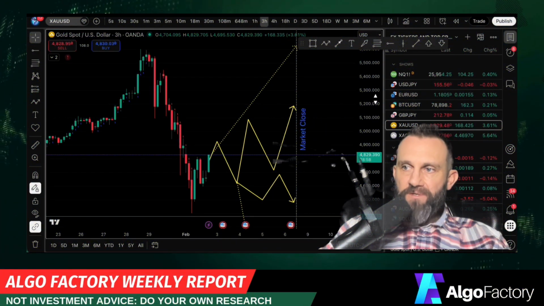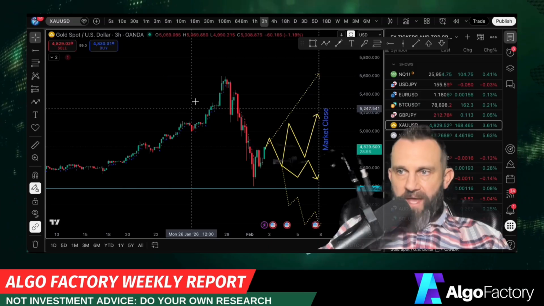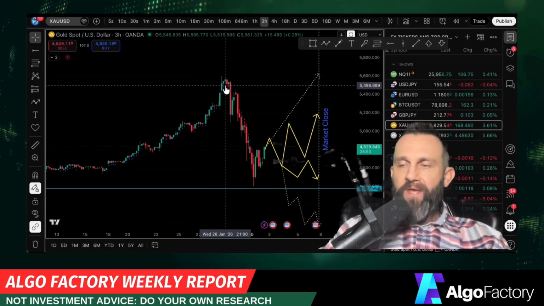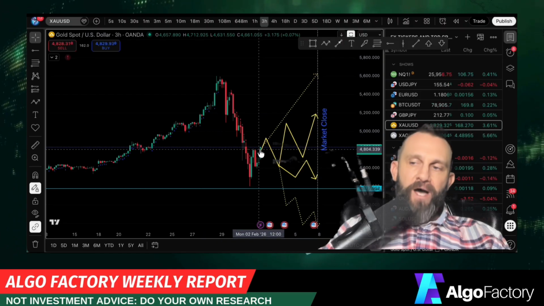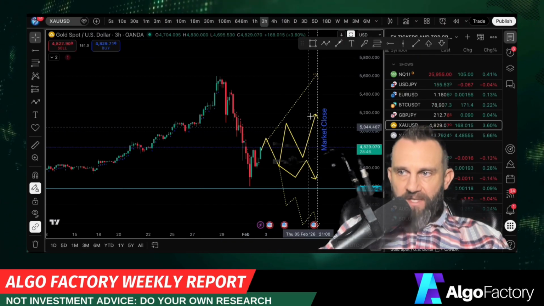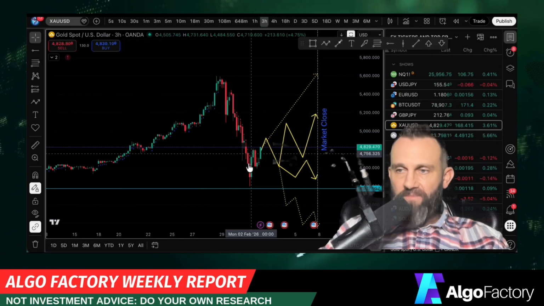Gold and silver, the big news. This was a blow off top. This was a panic buy, especially with silver, but gold was the same. Metal sold off hard last week. A lot of people feel that this was a manipulation, and it may well be. I think price is going to grind up and to the right until it starts to move up. I think this move down was caught.